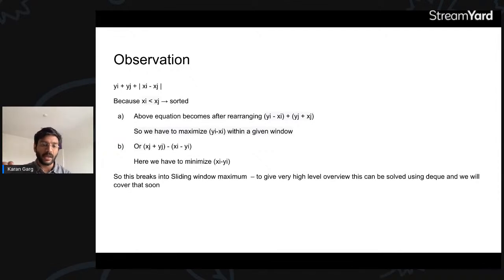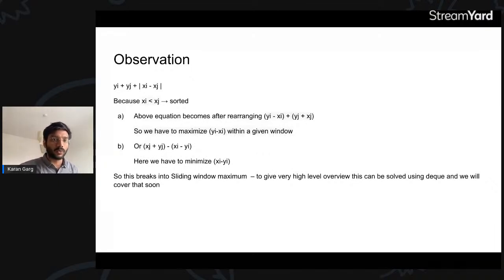So since this is going to happen, now we break it into sliding window maximum. We will be covering sliding window maximum in the future because it's a DQ problem, but I'll give you a very high level overview. We use a data structure DQ, which is basically a doubly ended queue. For those who are new, you don't have to worry about this at the moment. We'll cover this in future as well.